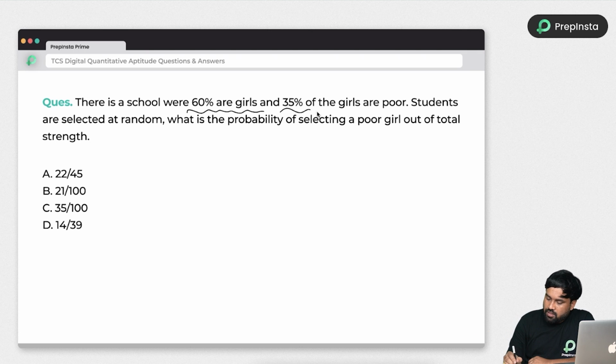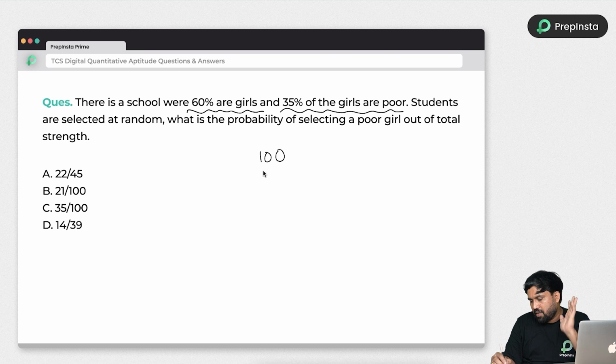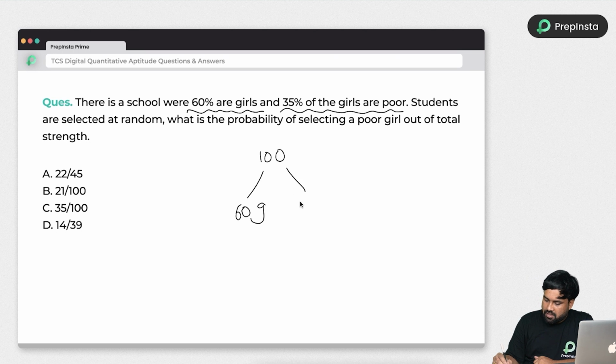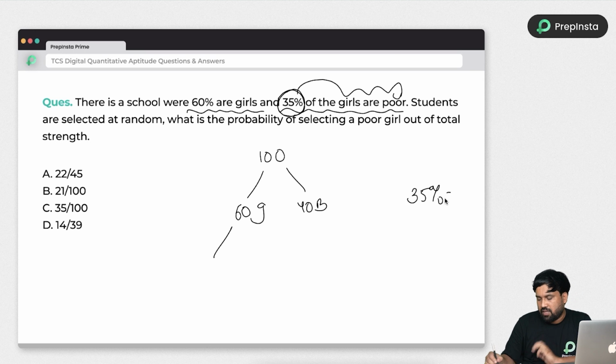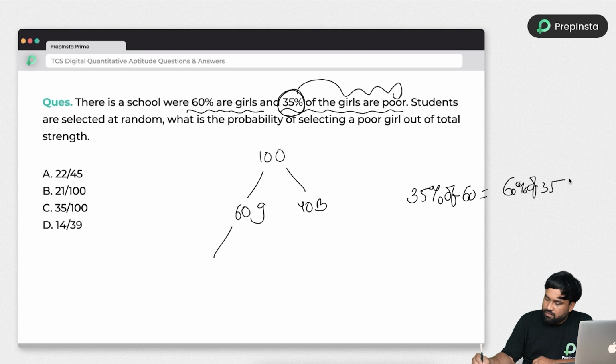There is a school where 60% are girls and 35% of the girls are poor. So whenever you don't have a number, consider a number, 100. 60% means 60 girls, so the remaining 40 are boys. 35% of the girls are poor. So 35% of what? I told you already, 35% of 60 is equal to 60% of 35. Both are the same. So 6 times 3.5, how much? 6 threes are 18, and 6 times 0.5 is 3, so it is 21. So 21 girls are poor.